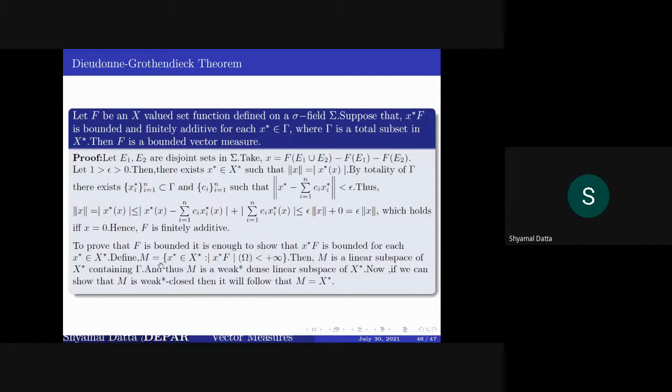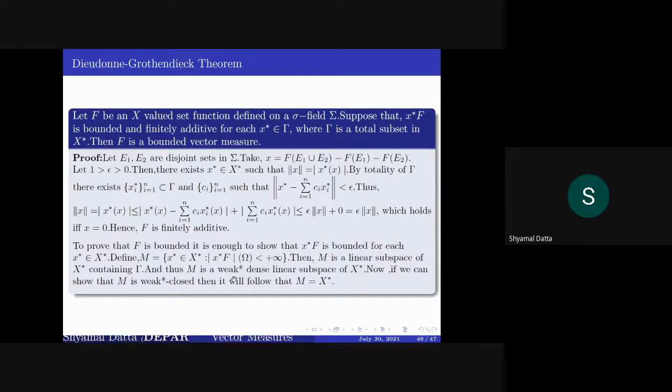So first we collect all those x star f whose total variation is finite, call this M. You can show that M is a linear subspace that contains gamma. So M also contains the span of gamma, which is dense in norm topology. So it is also dense with respect to the weak-star topology as well.